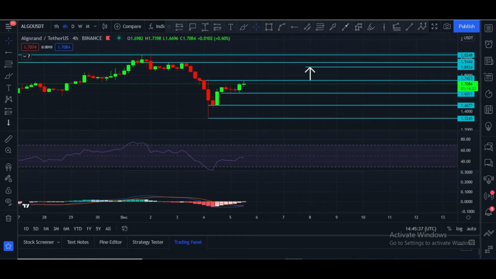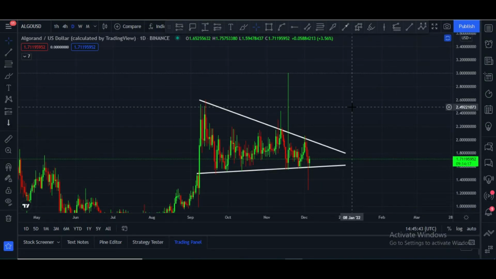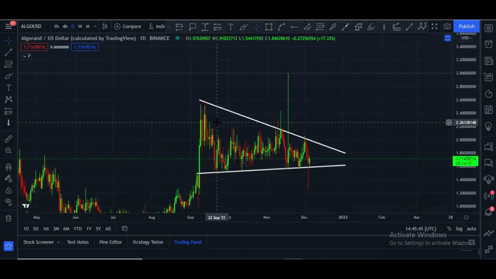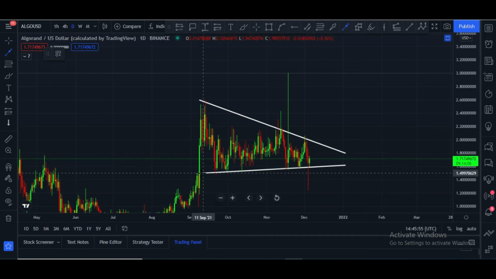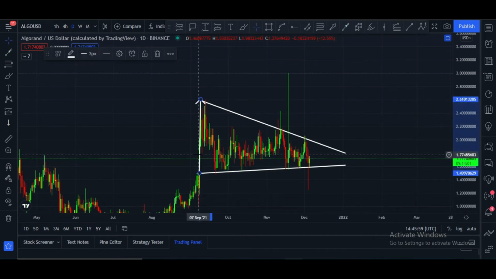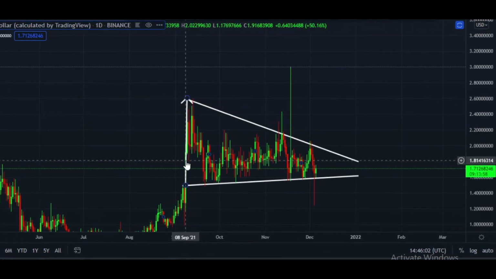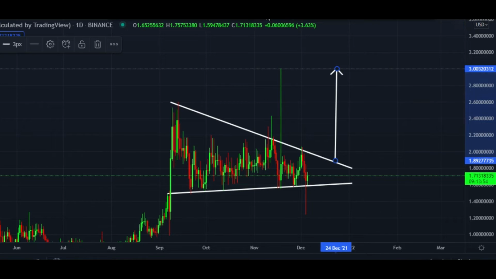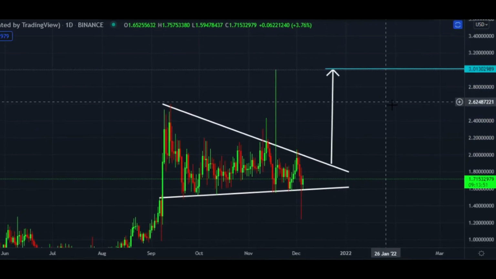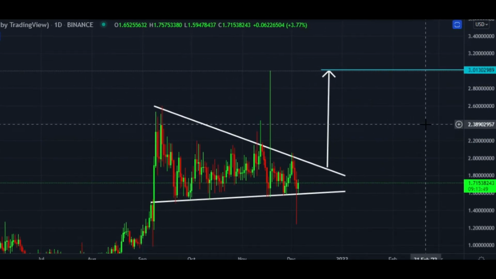And let me please show you my second chart, which is Algorand USDT pair daily chart, and it is in this peanut and this is a bullish pattern. This is upper trend line, this is down trend line. Once it broke this towards upside, in that case our target would be, let me please show you. It can easily hit this target, $3 price zone, $3.01.